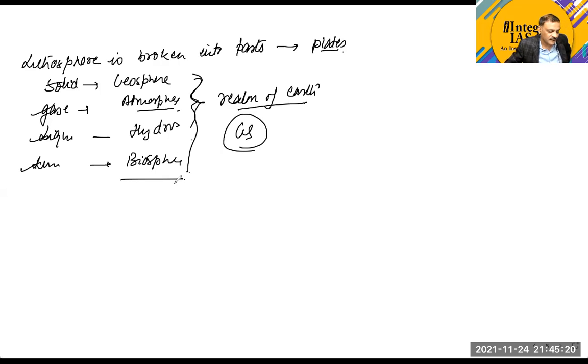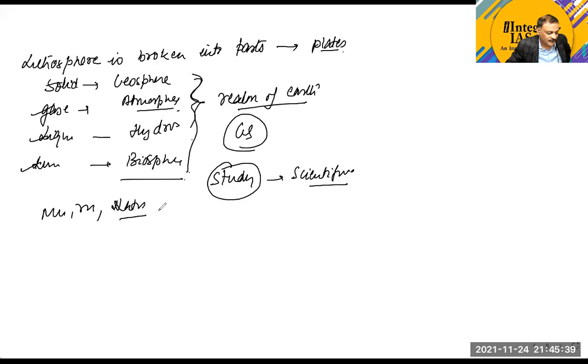And always remember that in geography, the study means scientific study. Many times students have a notion that geography is about mountains, rivers, where the national parks are, where the different mountains are located, what is the length of a river. That is a GK part of geography. That is not geography.